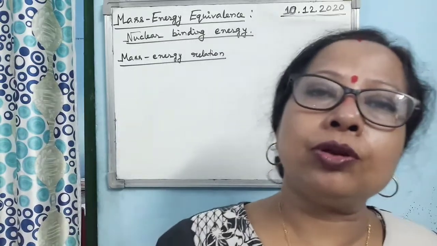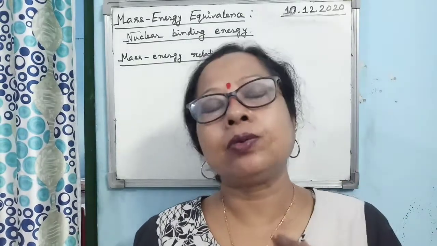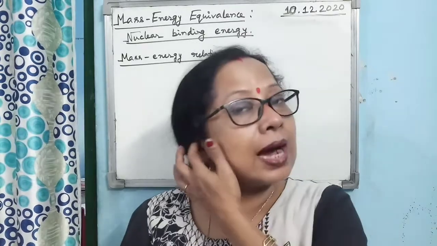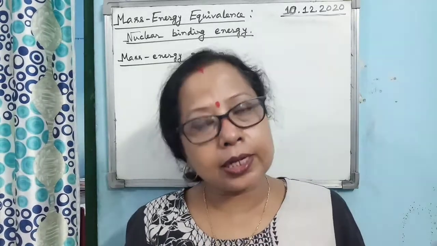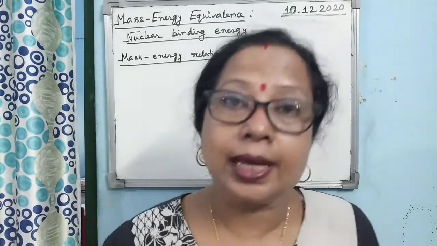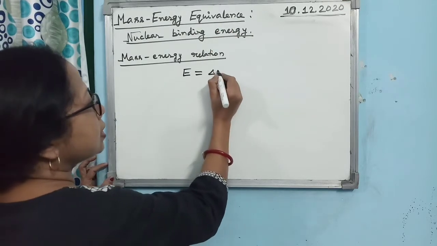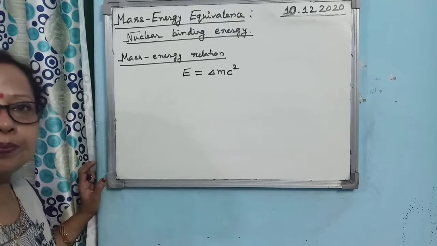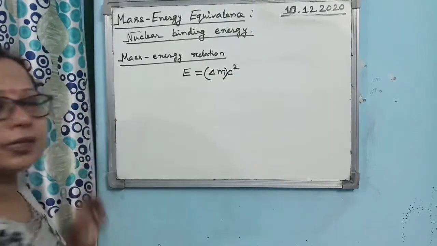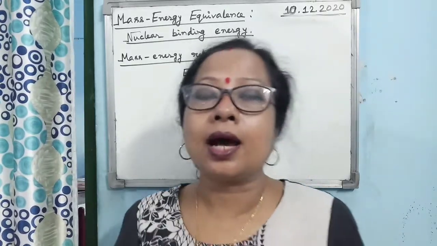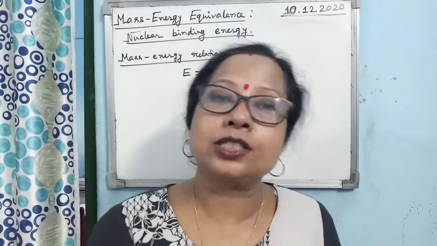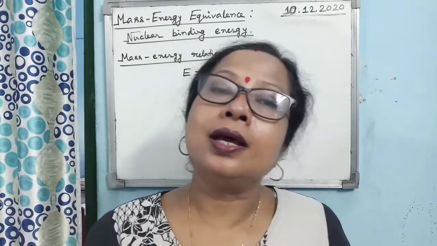Now, as we already know, whenever a nuclear reaction takes place, mass is converted into energy. A large amount of energy is produced, and how is it produced? A certain amount of mass is converted into energy according to Einstein's mass energy equivalence relation, E is equal to delta m c square. This delta m is known as the mass defect, which is the difference between the mass of the product and the mass of the reactant.